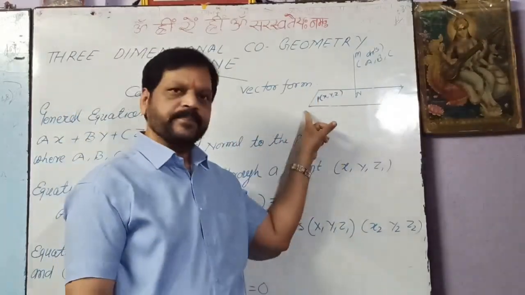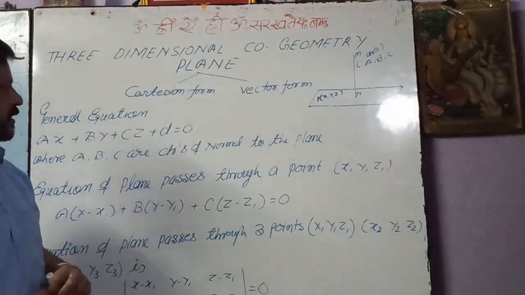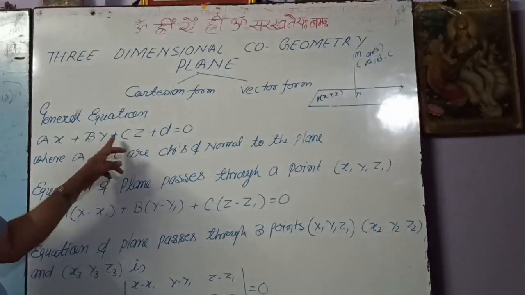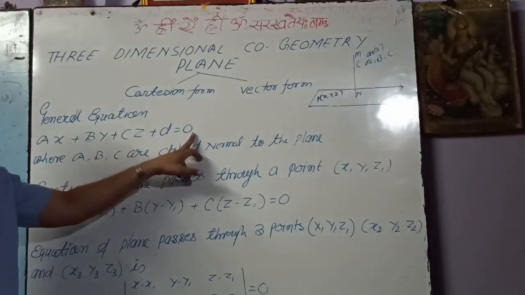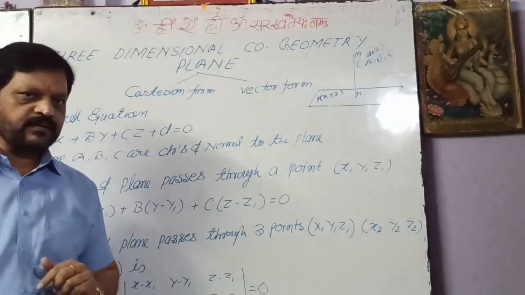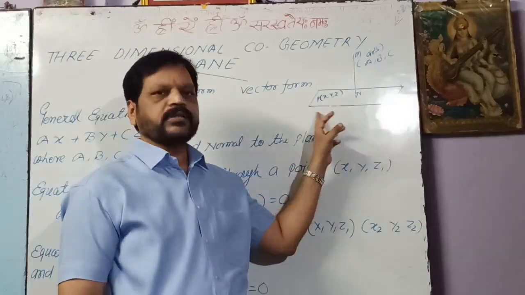And this is the plane. And d is any constant. Sometimes this gives the distance from the origin. So ax plus by plus cz plus d equals 0 is the most general equation of the plane. And what are x, y, z here? x, y, z are the coordinates of any point on the plane.